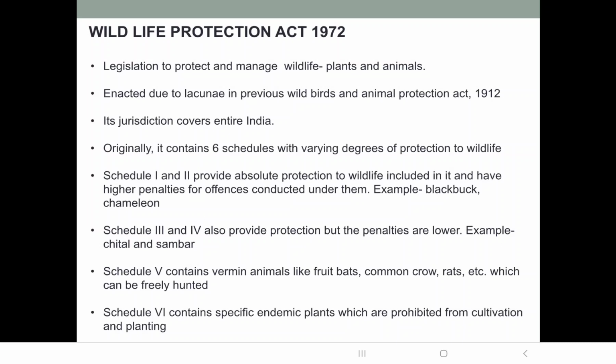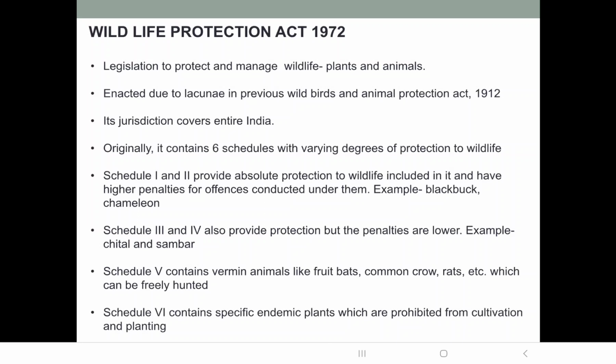Such animals will be given protection, but for the offences under schedule 3 and 4, the penalties are lower. Then schedule 5 contains vermin animals, those which are responsible for causing nuisance, like fruit bats, common crow, rats, etc., and those which can be freely hunted. But the recent amendment of 2022 has done away with this schedule. So presently they have removed it.